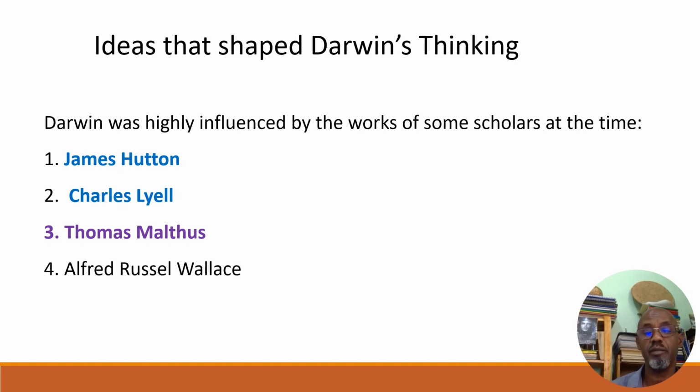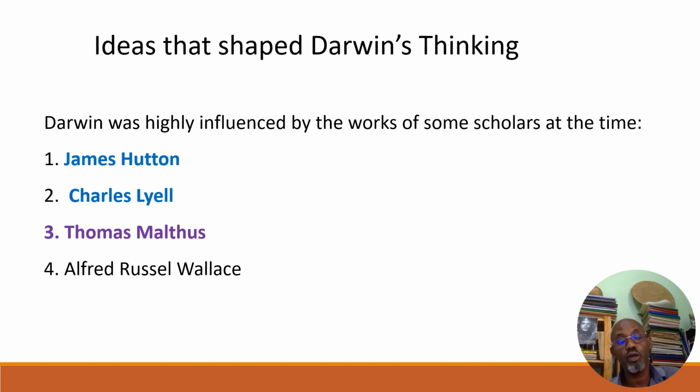Darwin was highly influenced by the works of some scholars that he read at the time, whose works influenced Darwin's mind to think about evolution. Three personalities are very important here. One is James Hutton, the other is Charles Lyell, and the third is Thomas Malthus, the economist.